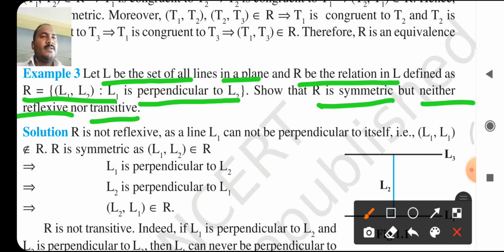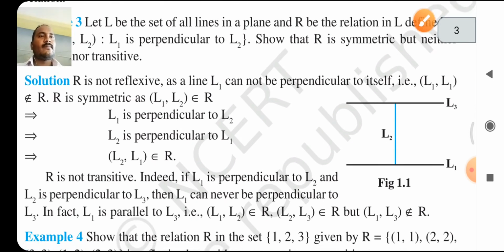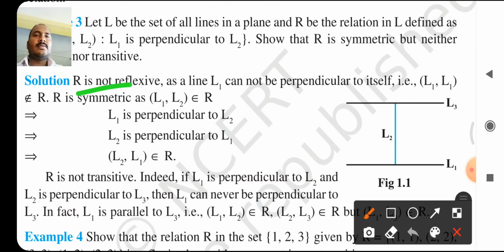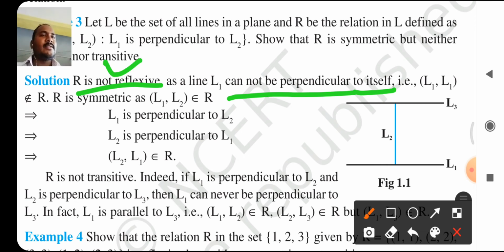Next, solution: R is not reflexive, as a line L1 cannot be perpendicular to itself. Because of this, R is not reflexive. That is, (L1, L1) does not belong to R.